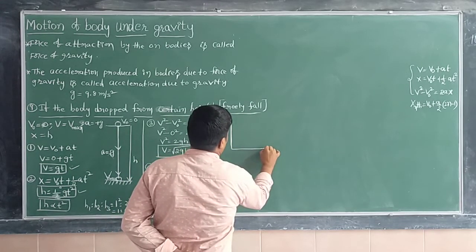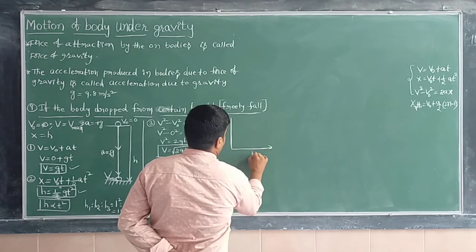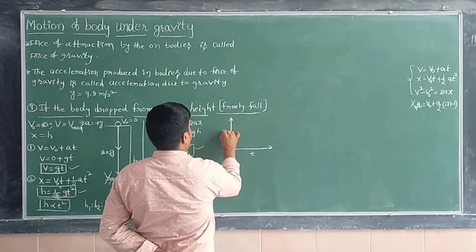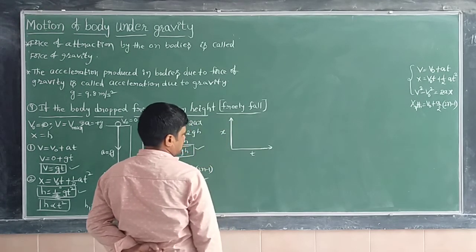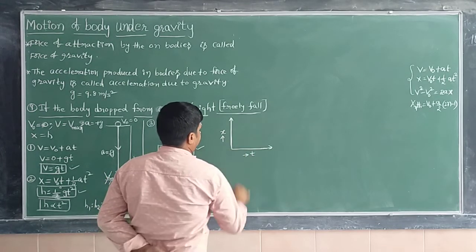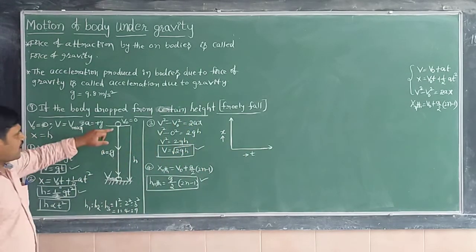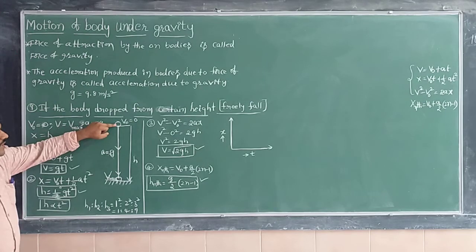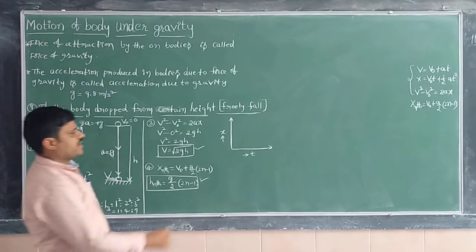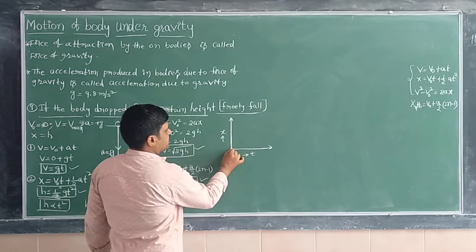First, I am drawing the position time graph. Time we take on the x-axis, displacement on the y-axis. When the object is moving from top to bottom, the initial velocity is 0, so initially the position is 0.